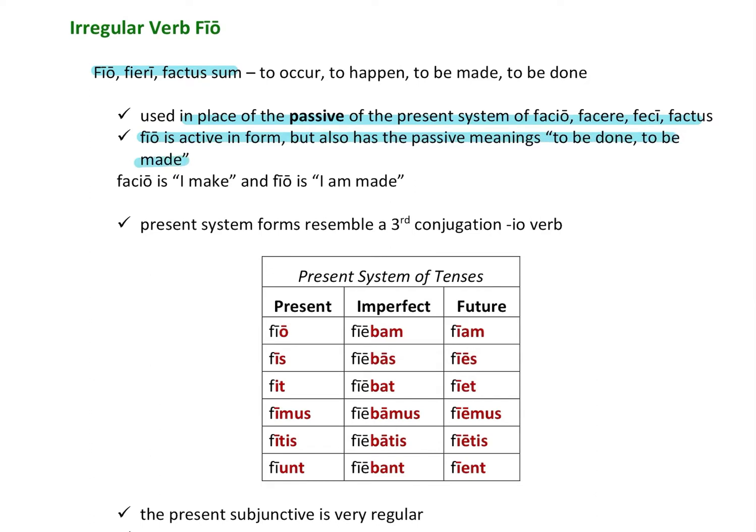So facio means I make, right? It is active, and fio is I am made. If you remember how to tell if something is passive, we add "by zombies" to the end of it. And if we can do that, then it's passive. "I am made by zombies" completely works. So this is the passive forms.